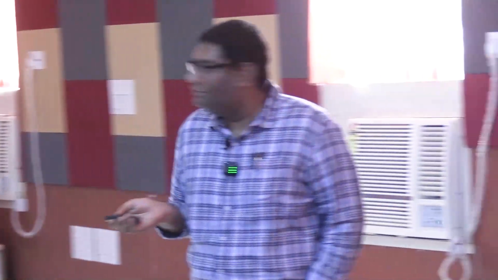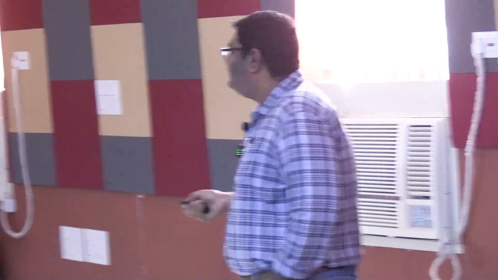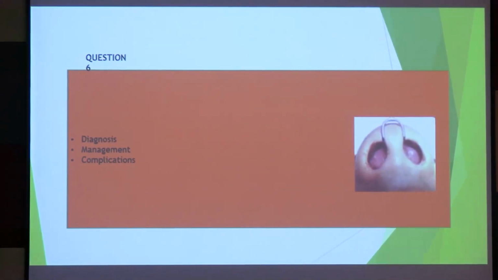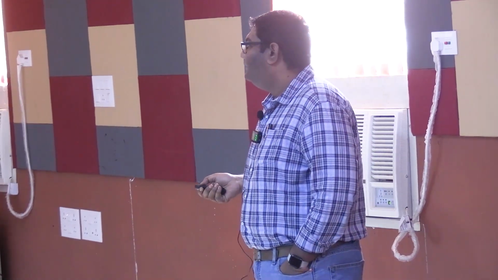That's saddle nose, right? And if there is build-up of abscess, the hematoma got infected, ultimately it will be an abscess, then it's more of an emergency because it's an infective etiology, right? You know, this area of the face is known as the dangerous area of the face. It has connections all the way into your brain, right? Through your blood vessels, blood channels. So you will have all the complications possible. Orbital cellulitis, meningitis, this and that, right? All the infective complications you can have, okay?